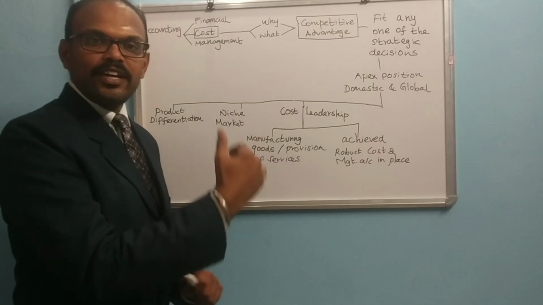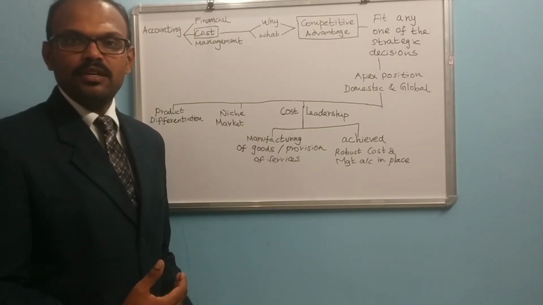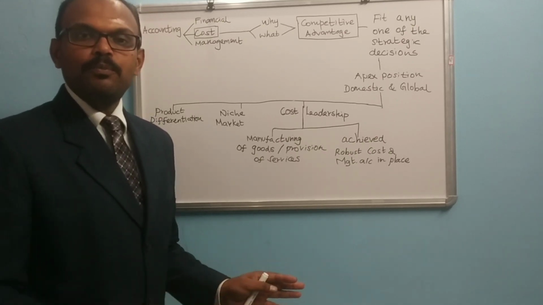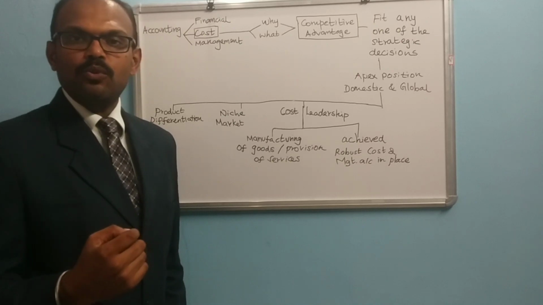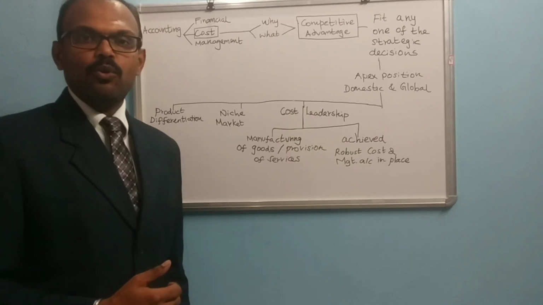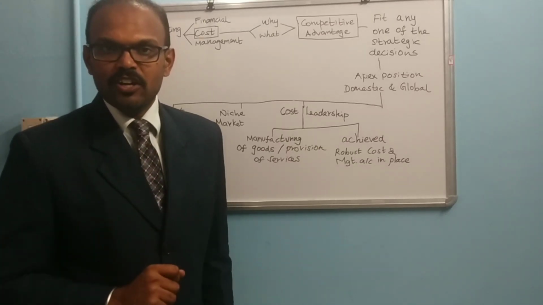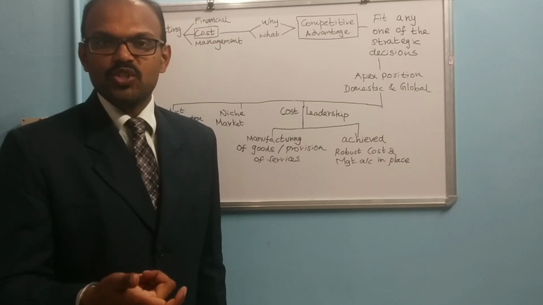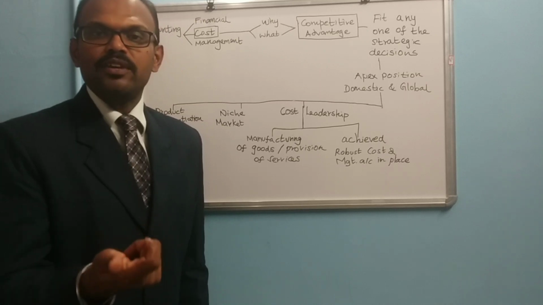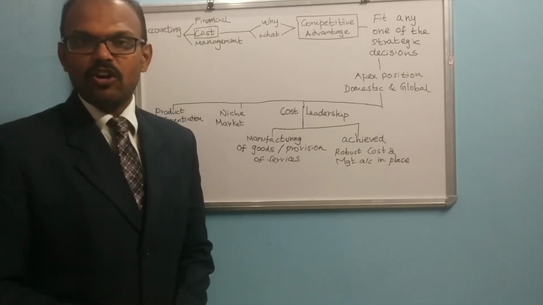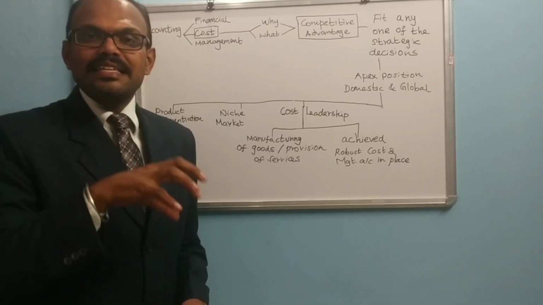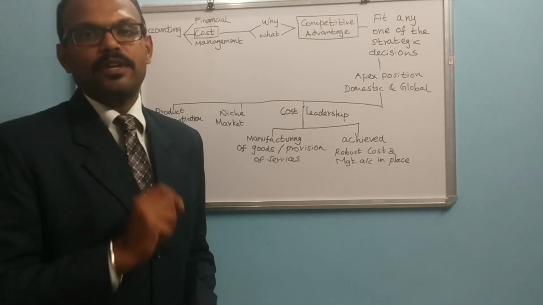Here we record the accounting transactions, journalize them and post them, and we prepare a trial balance, the trading account, the profit and loss account, and of course the balance sheet. This financial accounting gives the gross profit or gross loss of an organization with the help of the trading account. When we prepare the profit and loss account, we get the net profit or net loss of an organization for the particular year, and the balance sheet will project the assets and liabilities of an organization as on a particular date.